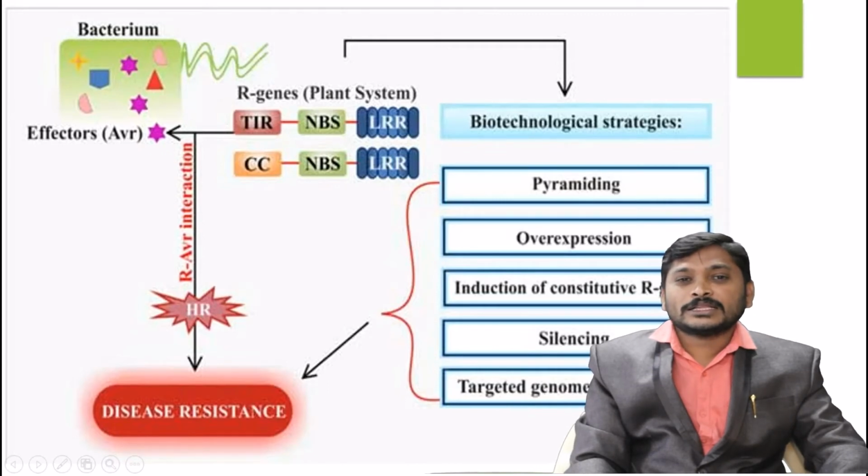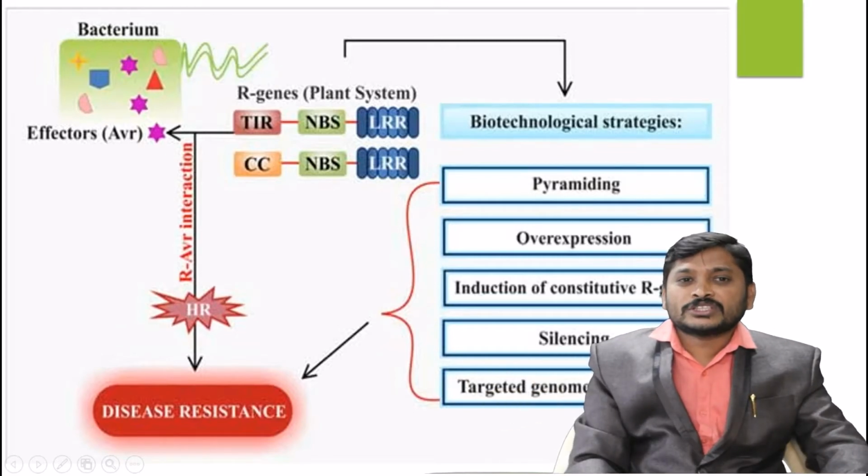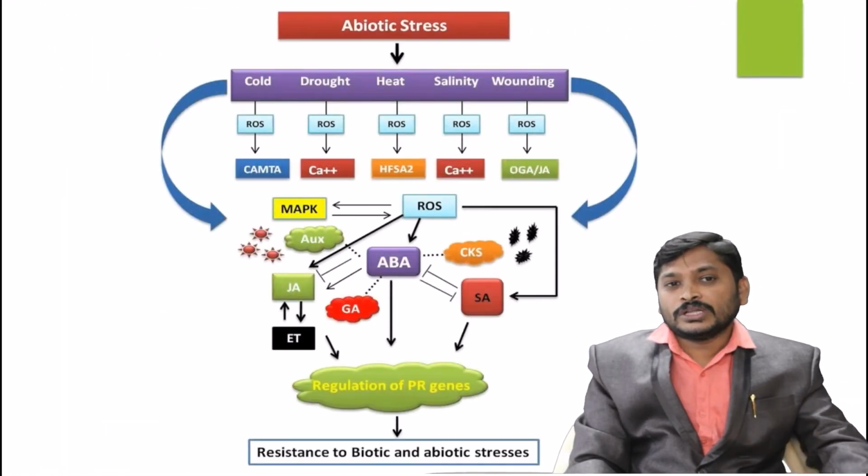Coming to the other strategies, what is the most important strategy? Even in a changing environment, abiotic stress is going to increase. Abiotic stress includes cold, drought, heat, salinity and wounding.